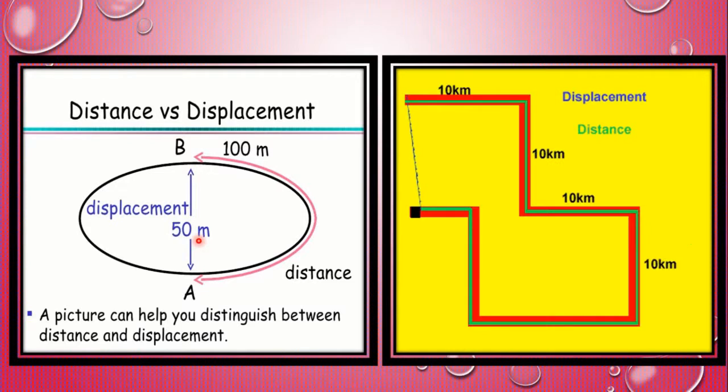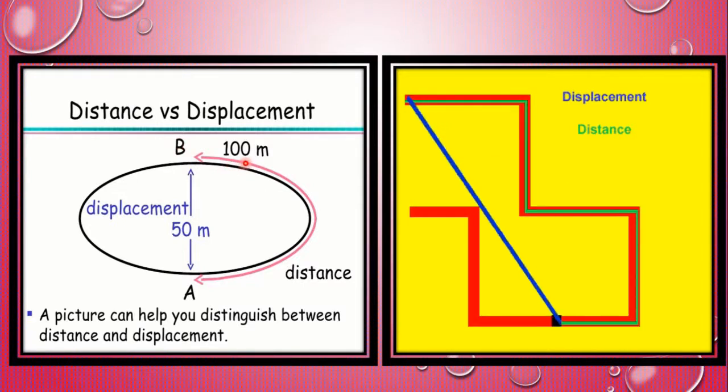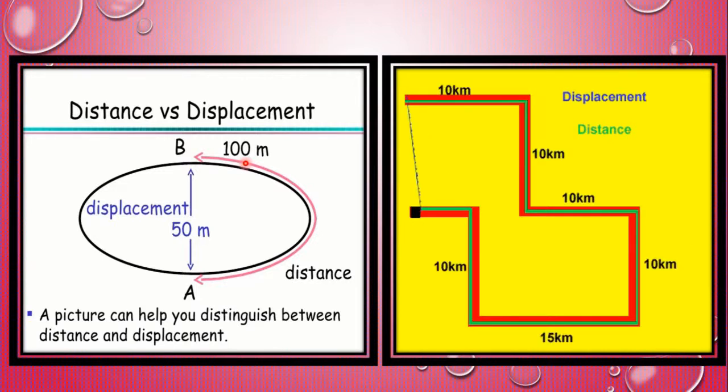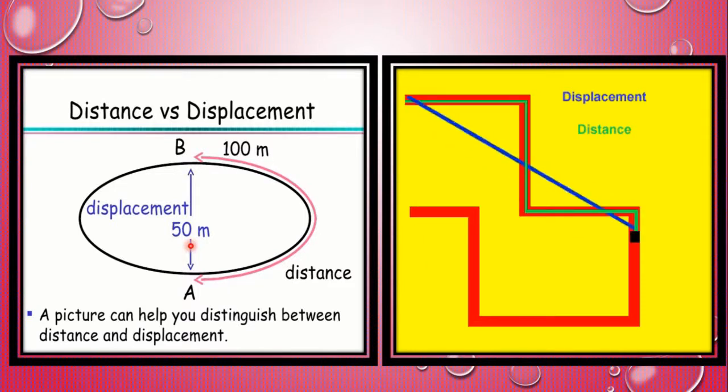I repeat, if you observe this picture, distance from point A to point B is 100 meter irrespective of the direction, and displacement between the points A and B is 50 meter, which is a minimum distance traversed by a moving body in one direction.